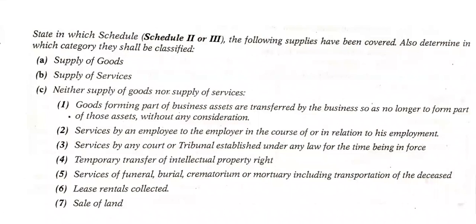Okay, let us go with the first transaction. Goods forming part of business assets are transferred by a business so as no longer to form a part of those assets, without any consideration. There are some goods which are forming a part of your business assets. Now you are transferring them from your business. Those will not be called in future the assets of your business. This is the first transaction.